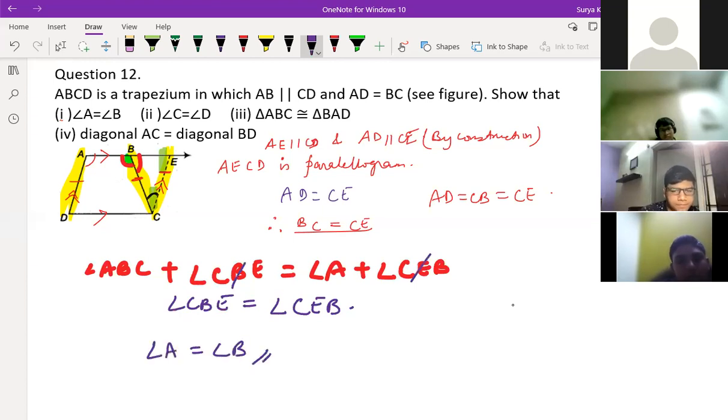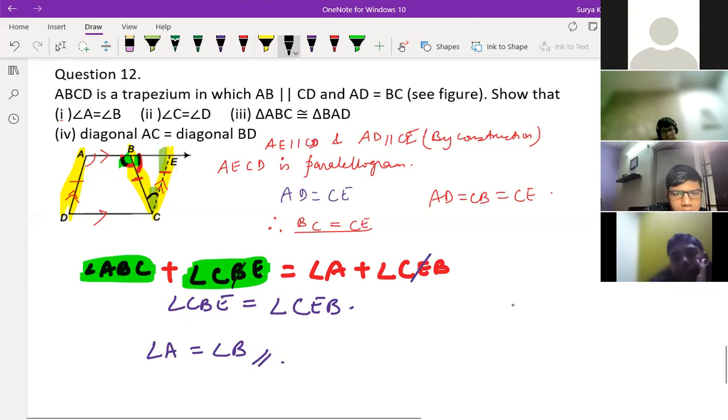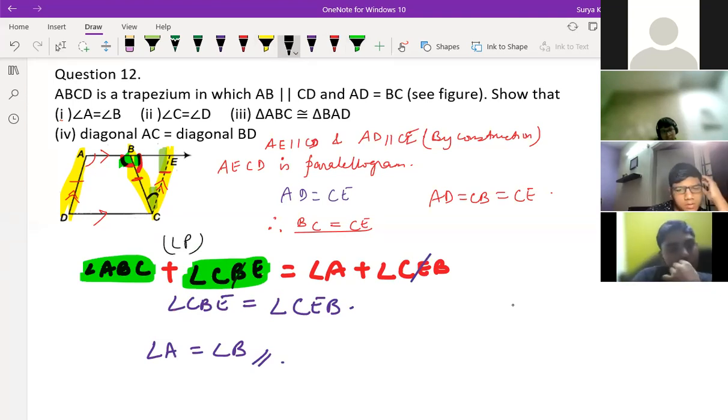Angle B. See, this way is correct. Nihat, see what I have done here. First I have written here both angles, angle B and this part. What I have written is angle ABC plus angle CBE. If you add this, you'll get 180 degrees. Yes, linear pair. This both are linear pair, right? Yes, sir. Even I have done by this method only. Again, what we can do here is, fine, fine, fine.